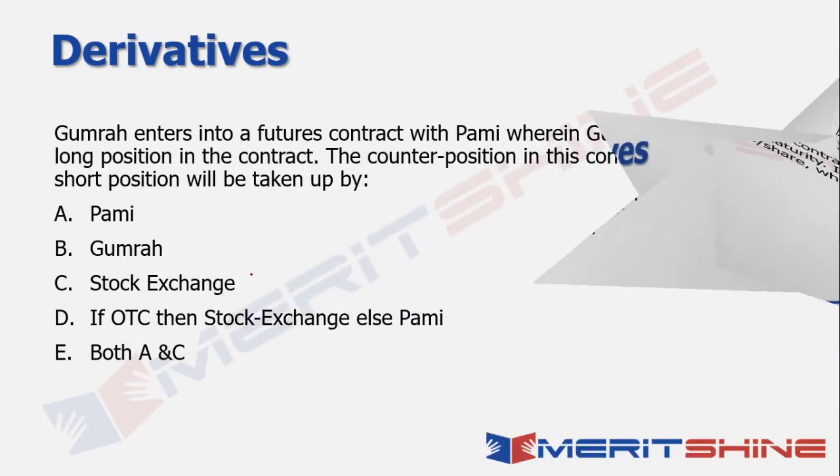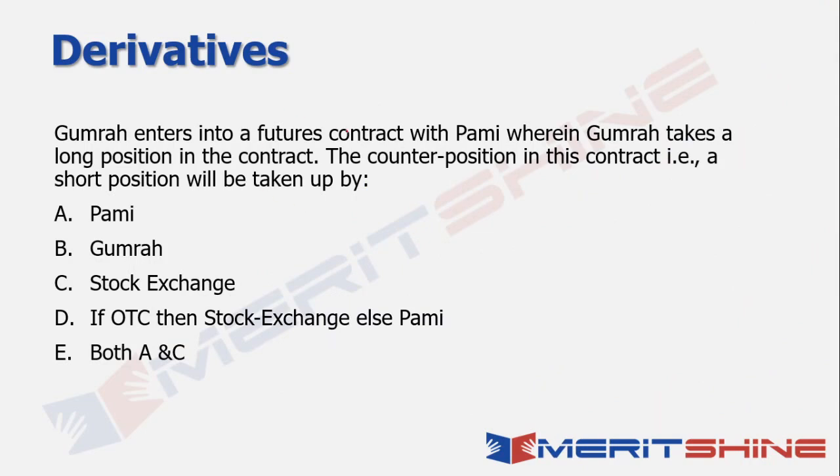What does it say? It says that Bumrah enters into a futures contract with PAMI, right, wherein Bumrah takes a long position in the contract, which means Bumrah is taking the bullish position. The counter position in this contract obviously is the bearish position or a short position. Now, who will take that short position? In this case, it's very clearly mentioned that it is a futures contract. So, it's highly tempting to say that the short position will be taken up by PAMI, right? Obviously, it cannot be Bumrah, that's for sure.